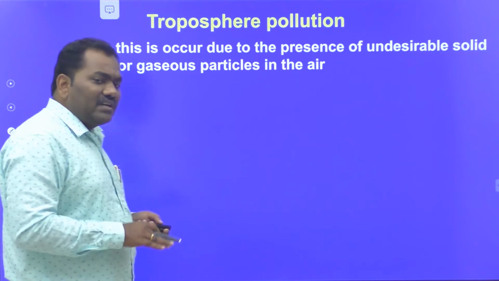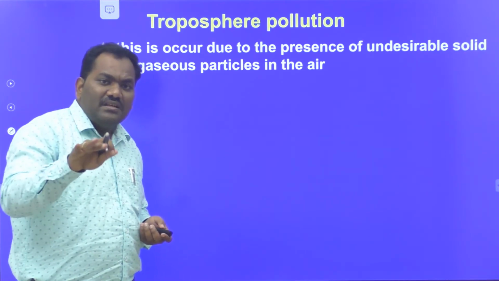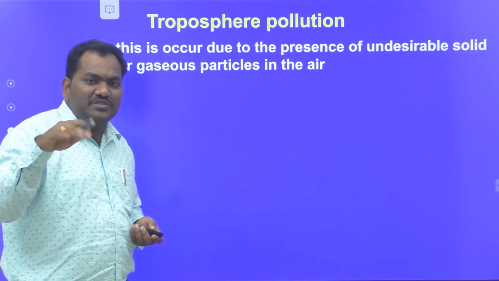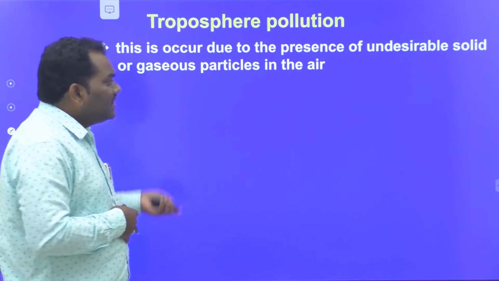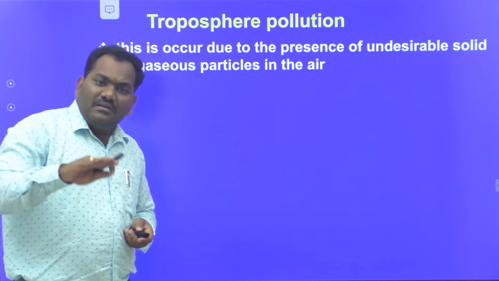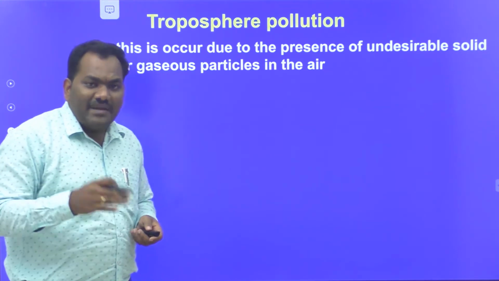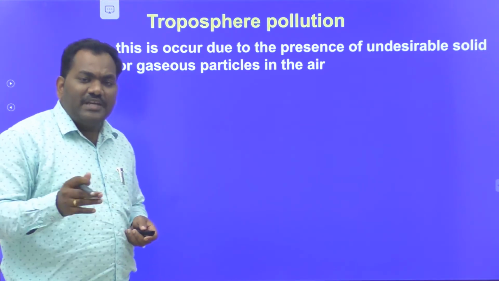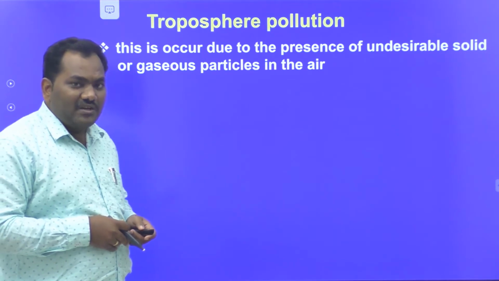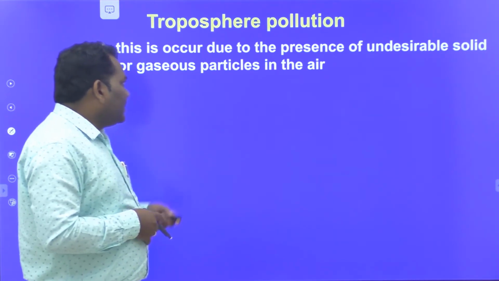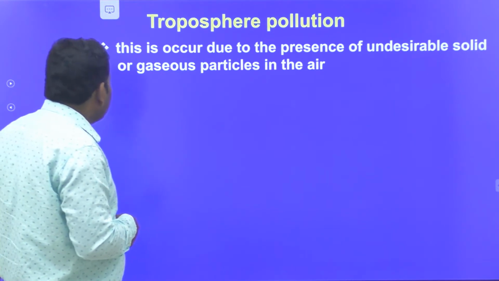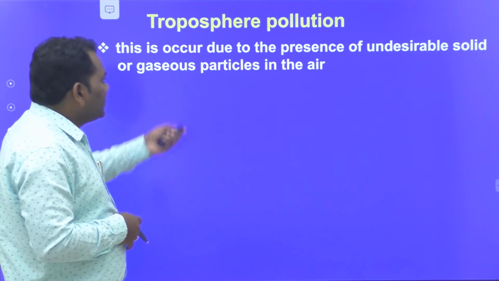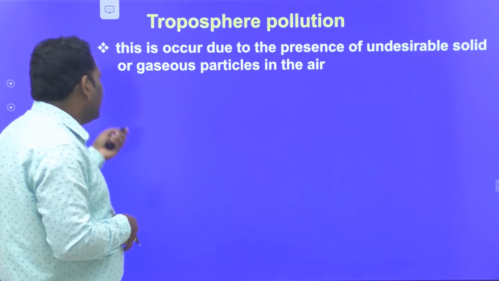Contaminants are not produced by nature. They are newly synthesized compounds made by human beings in the chemical laboratory for their convenient life. Those substances, in other respects, damage the environment. That type of substance is called a contaminant. So finally, the definition of tropospheric pollution is that it occurs due to undesirable solid or gaseous particles in the air.